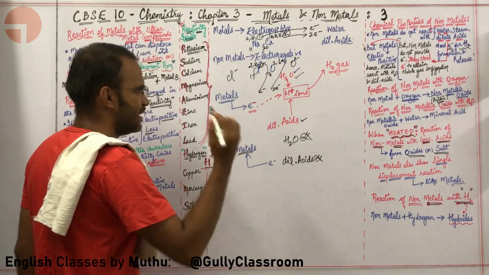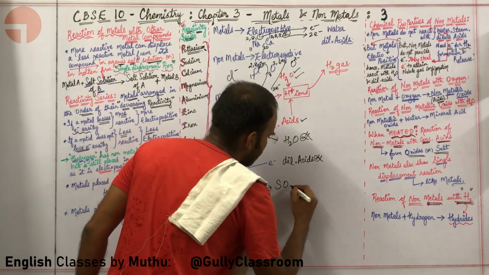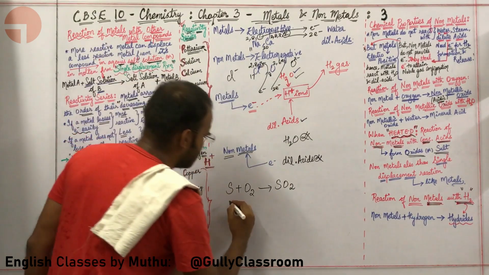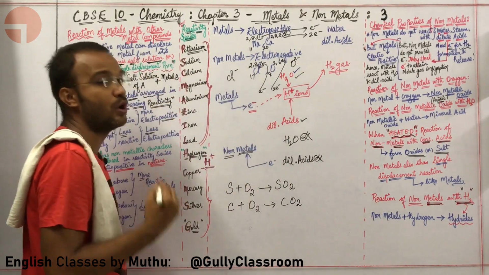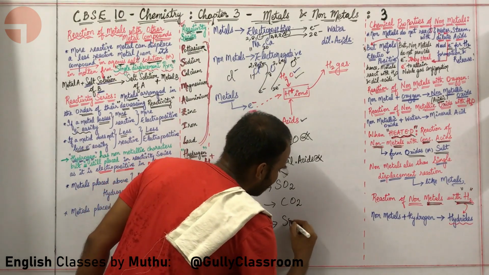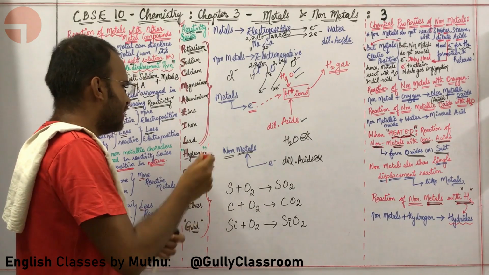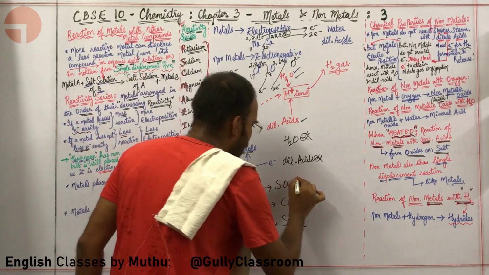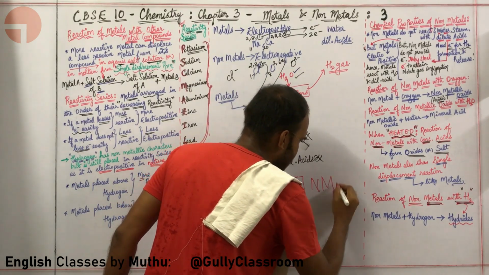That's very simple. Non-metals like sulfur combine with oxygen to form SO2. Give me another example. Let us go for carbon. Carbon combines with oxygen in order to form CO2. One more example. Silicon combines with oxygen in order to form SiO2. If you look at this carefully, all these non-metallic oxides are acidic in nature.